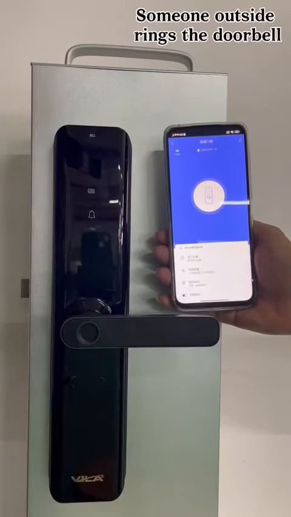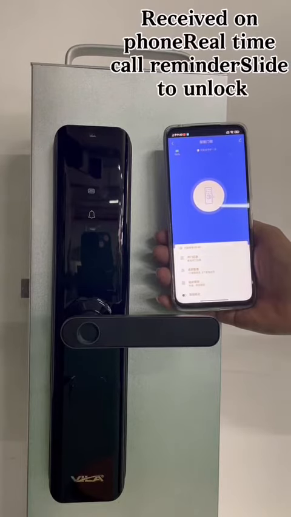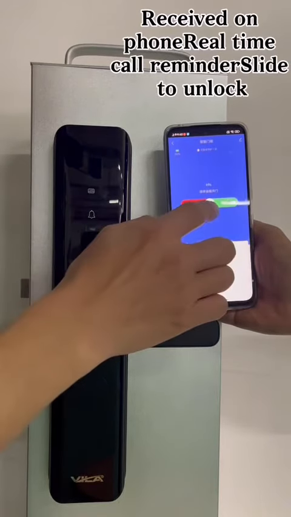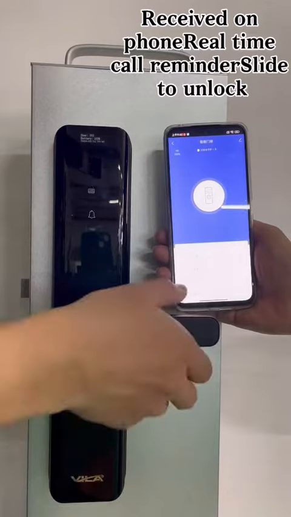Someone outside rings the doorbell. Received on phone in real time. Call reminder, slide to unlock.